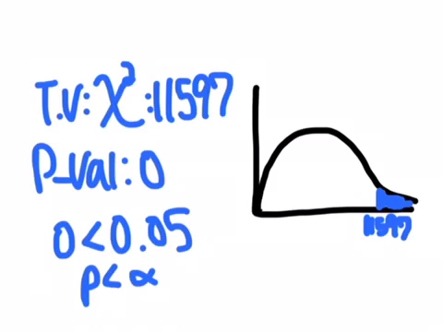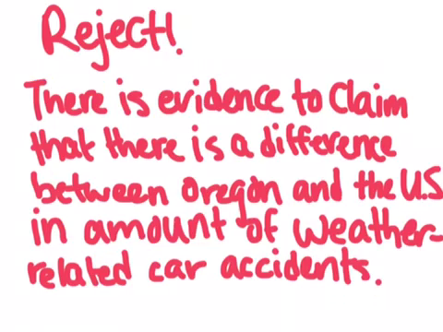So we found out that a test value for chi-squared is 11,597, and you can see that on our graph. And then you can see the p-value is 0, and 0 is less than 0.05, so the p-value is less than alpha. So we reject the null hypothesis. There is evidence to claim that there is a difference between Oregon and the U.S. in amount of weather-related car accidents.